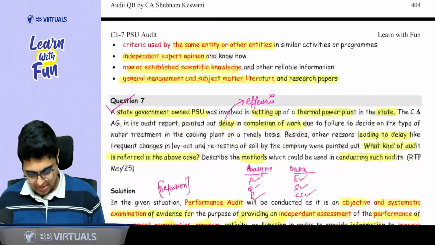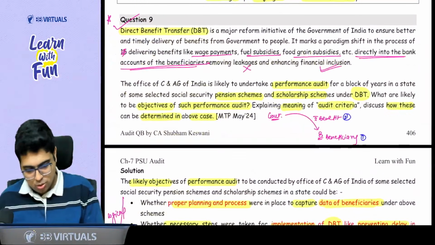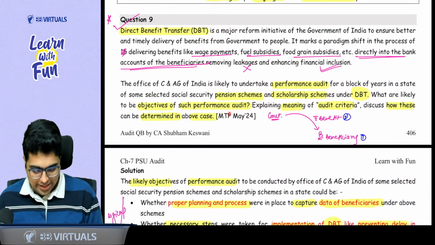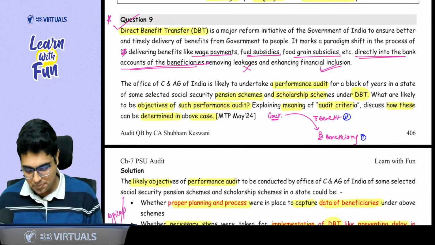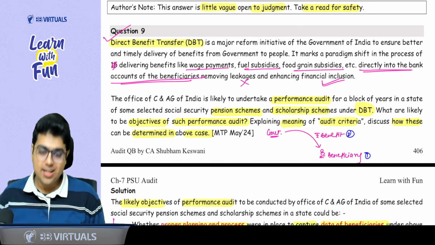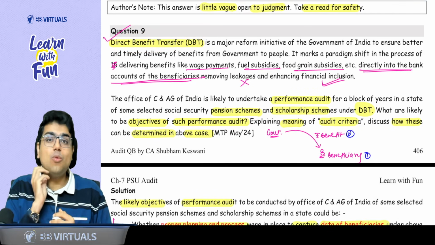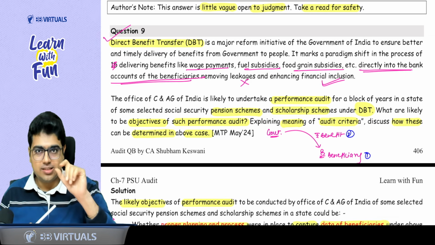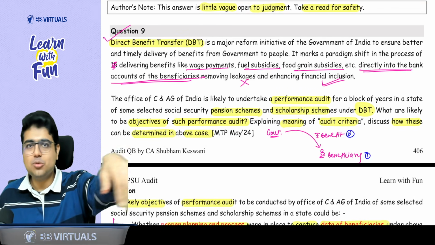Clear, boss? Clear, sir. Now, sir, one more question for the criteria topic that we can do is question number 9. Okay, it is my favorite question. Let's do this question. MTP May 24, and I think it should be there in your study material also. See what it says. This is a question on direct benefit transfer. You know what? Earlier, how did the government used to give the subsidies? Sir, through agents. So government used to deposit the money with the agent and the agent used to distribute the funds.